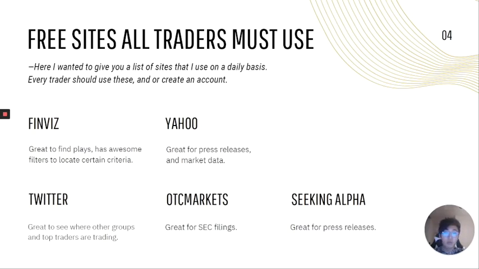Other than that, Twitter obviously is popular for a lot of day traders or any type of traders out there with groups or top trader groups, whatever it may be. You may be following someone that you like. Someone with a lot of followers could be possible for seeing a stock running up, right? So if that particular person that you follow mentions a stock and talks greatly about it, then you could probably bet that these other guys that are following that person are going to see it, and the volume is going to potentially come in, right? OTC Markets is also great for SEC filings, and last but not least, Seeking Alpha, great for press releases as well. Okay. Other than that, let's move on.